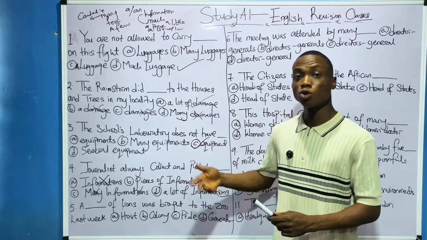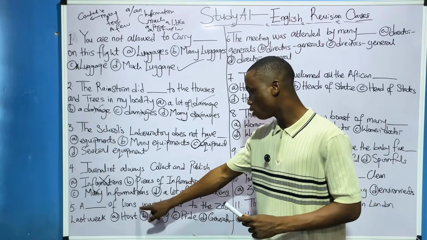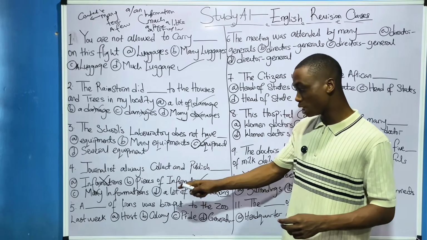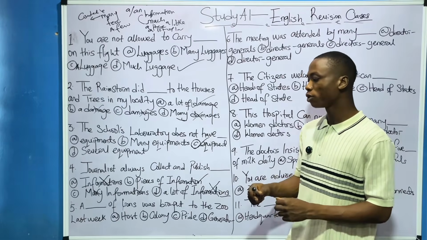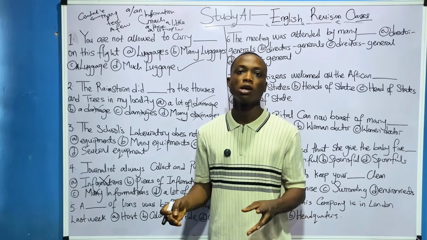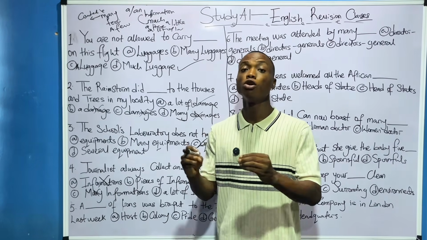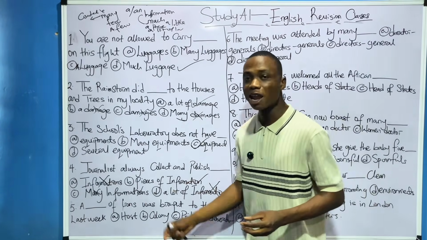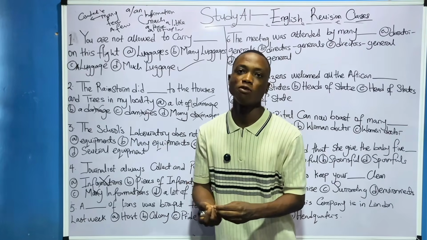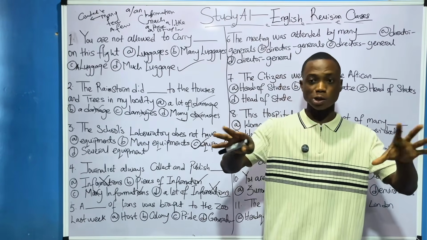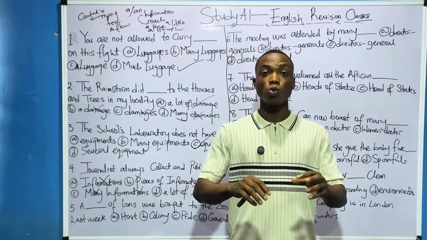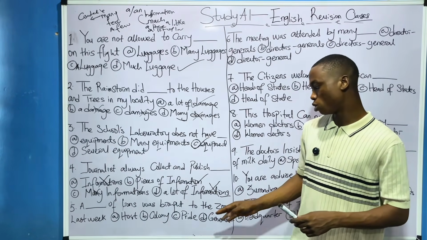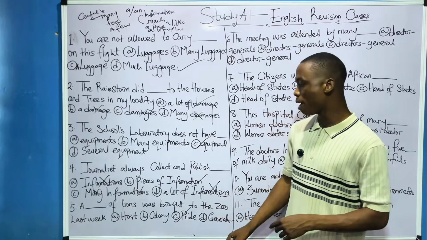Question 5. We are moving to another part of English now. A lot of lions was brought to the zoo. Now, a dash of lions was brought to the zoo. This is talking about groups of nouns. There are some nouns that, when they occur in groups, have a special name. For example, a group of lions is called a pride of lions. So when you see maybe seven lions in one place, you can call them a pride of lions. So the answer is obviously option C.